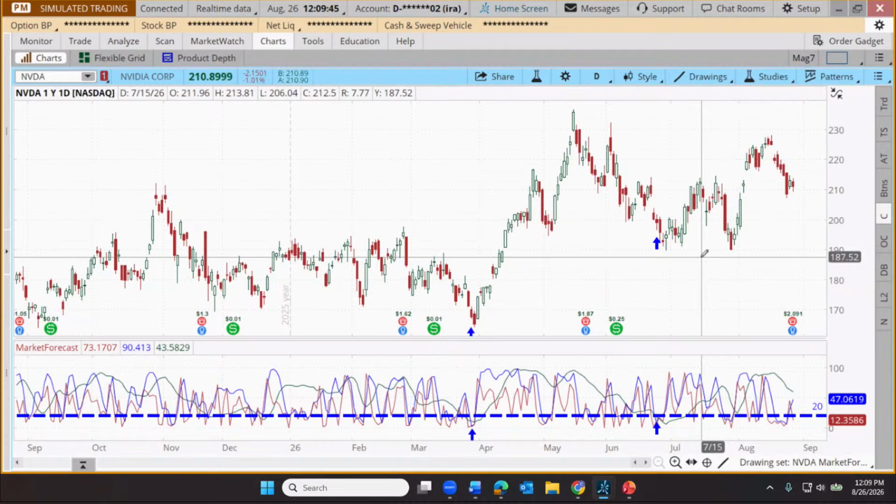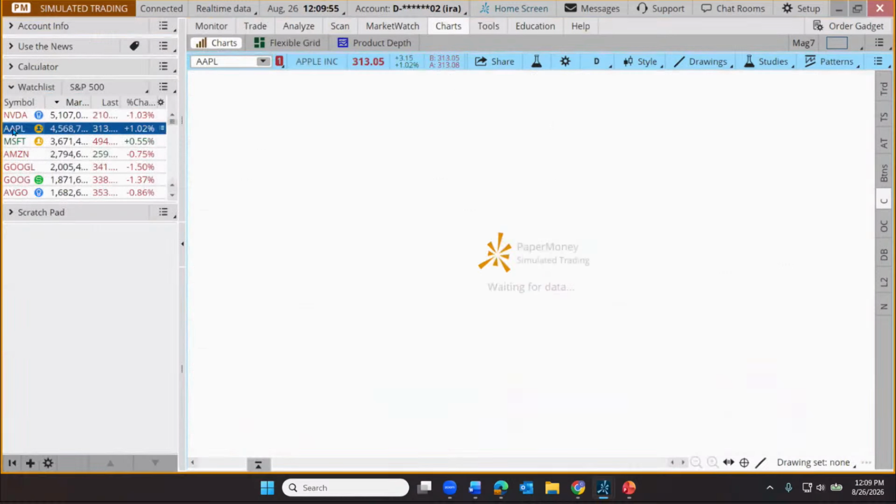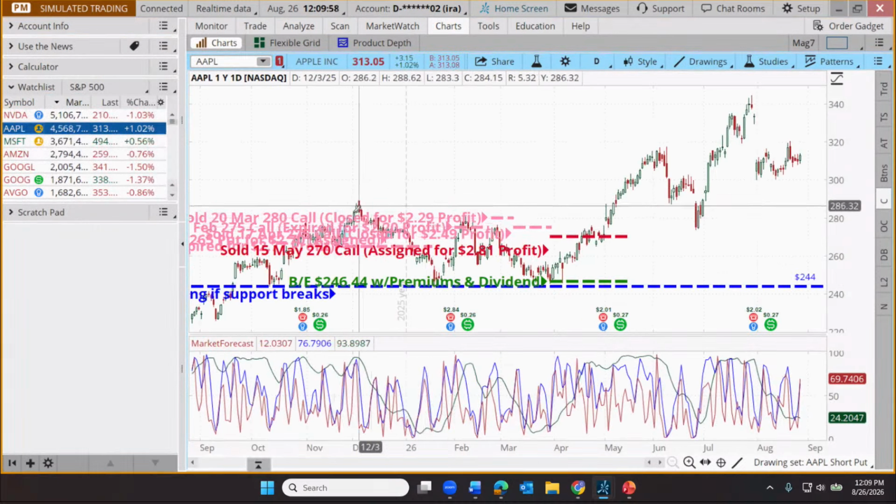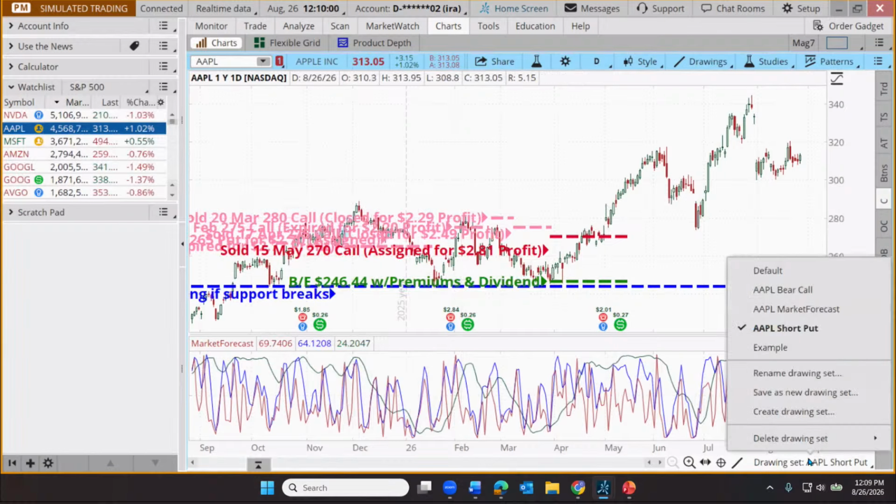As is typical, the trader would probably want to have a plan for if the indicator failed. Maybe it was premature. Maybe I can come up with an example here. Let's go over to Apple, just the next largest company out there. Here's, did I save this? No, let's switch up our drawing set.